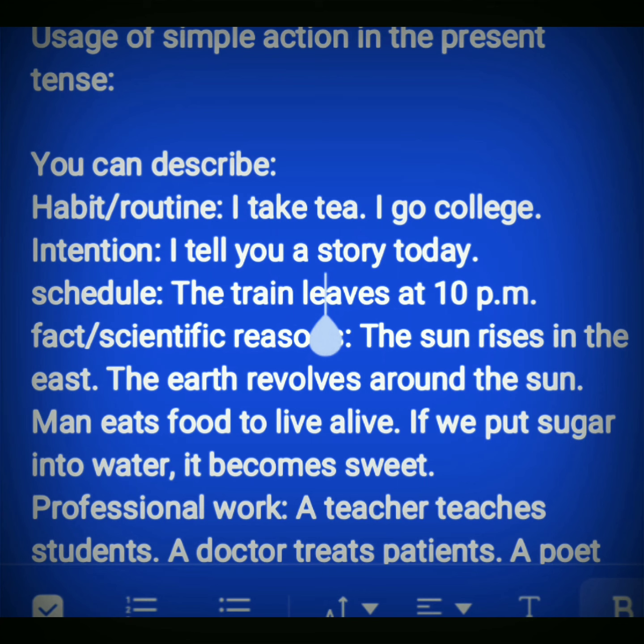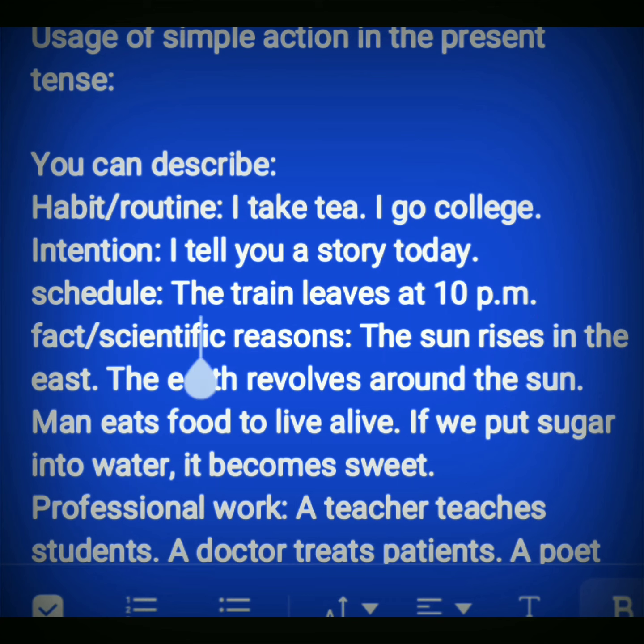The train leaves at 10 p.m. This is the schedule. The train is scheduled to leave at 10 p.m. So when there is some schedule of something, you can use this tense. Suppose the college bus comes at 8 a.m. That is also a schedule. The movie starts at 10 p.m. That is also a schedule.